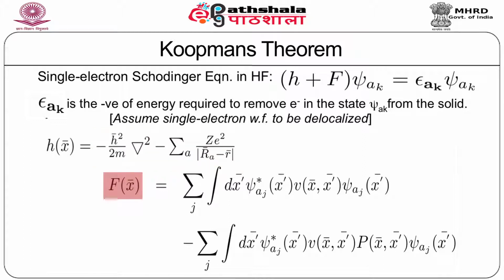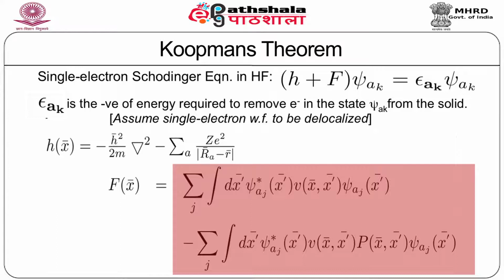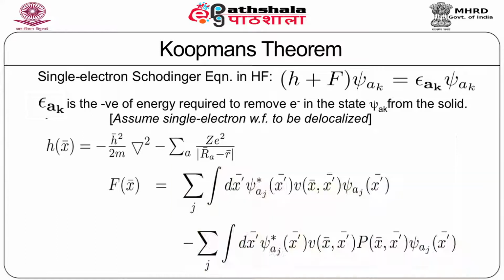And then we have this operator f, which also depends on the single coordinate x, given by this following expression. F is, as you remember, the part added from the electron-electron repulsion, but written in a single particle form.